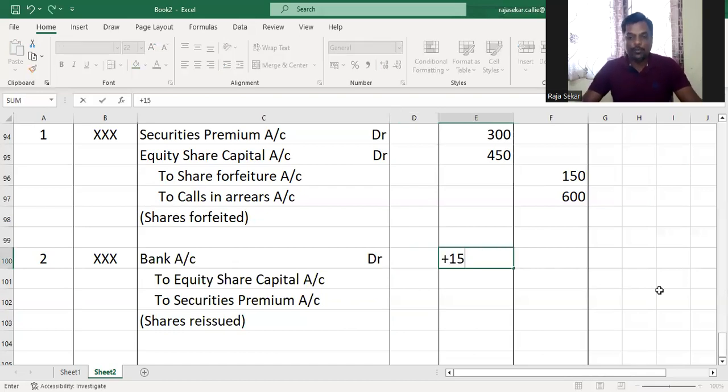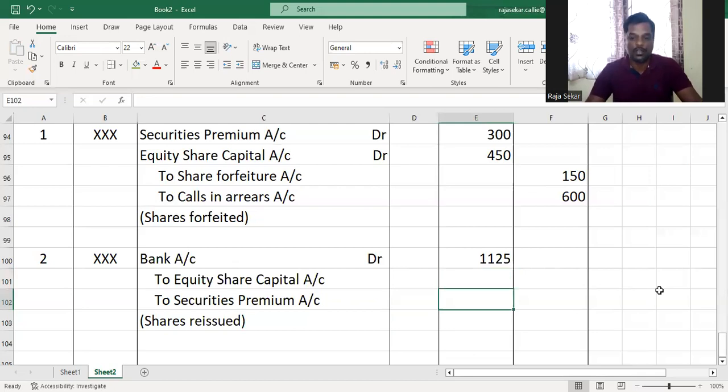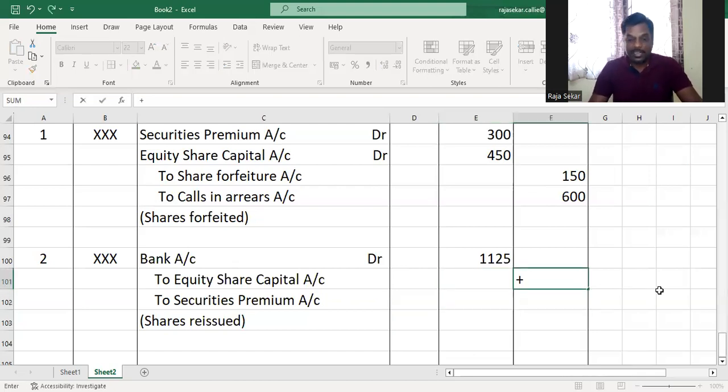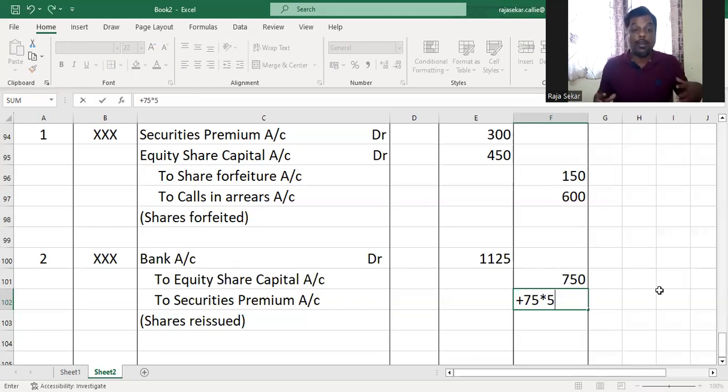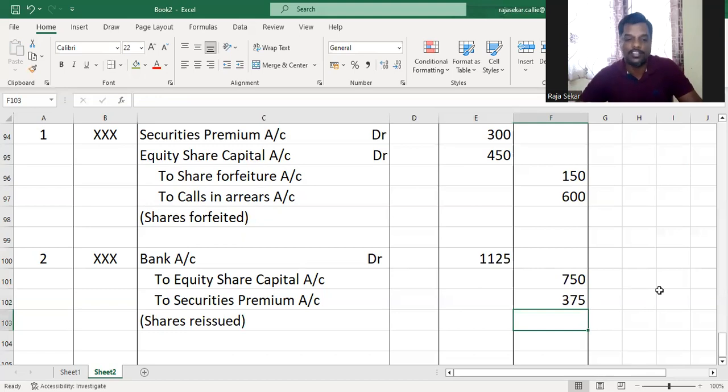The shares were reissued for 15. How many shares were reissued? 75 shares. So that is 1125. It is considered as fully paid up. So 75 into 10, the face value of the share, will be credited to share capital account as it is considered as fully paid up. Face value will be credited to share capital account. And 75 into 5: it has been reissued for rupees 15, right? 10 rupees share reissued for 15. So 5 rupees is the premium portion. That 5 rupees will be credited to securities premium account, 375.